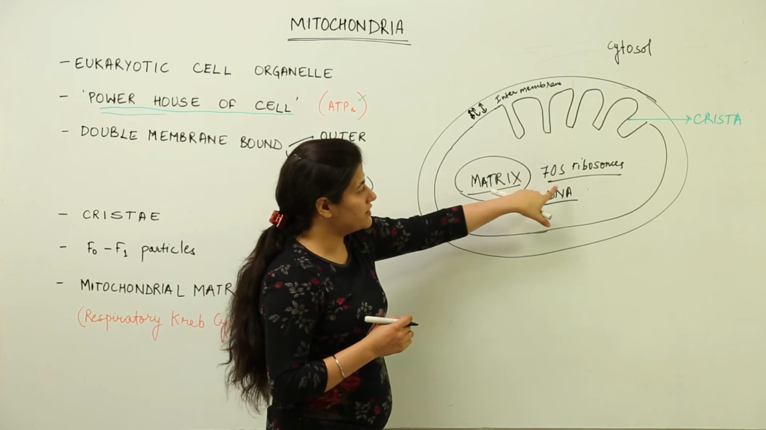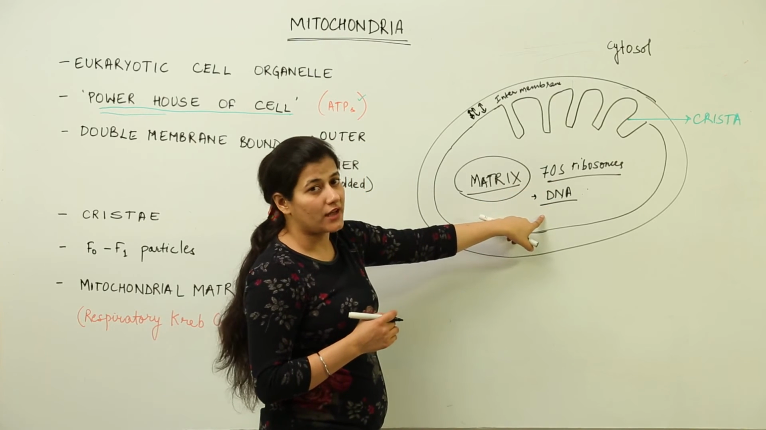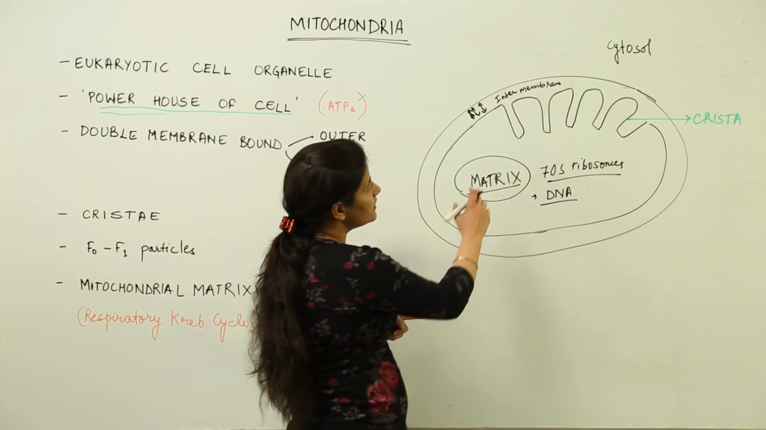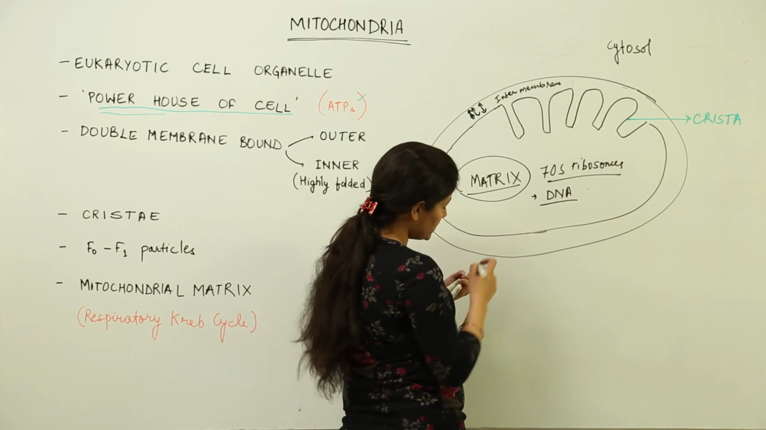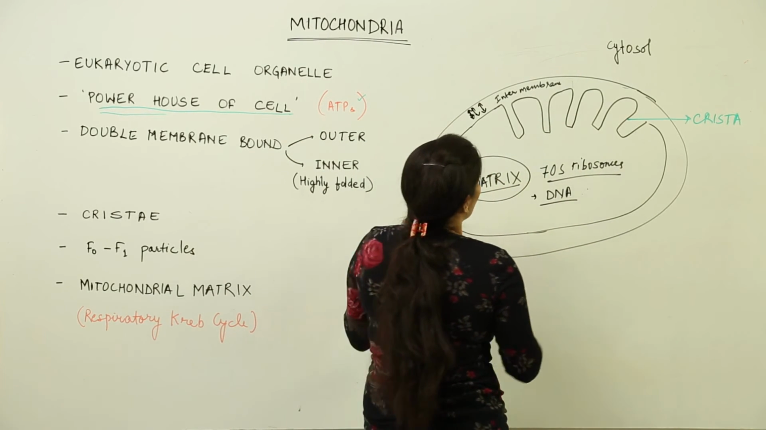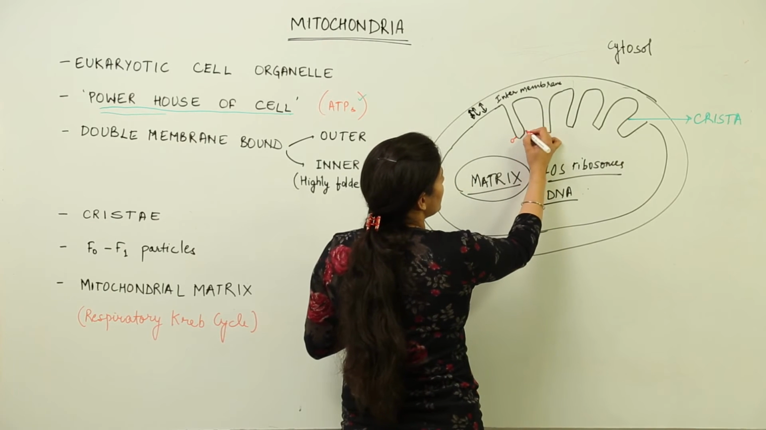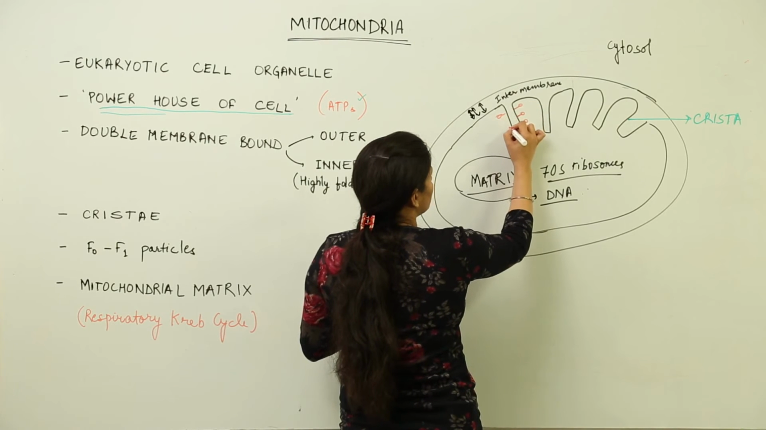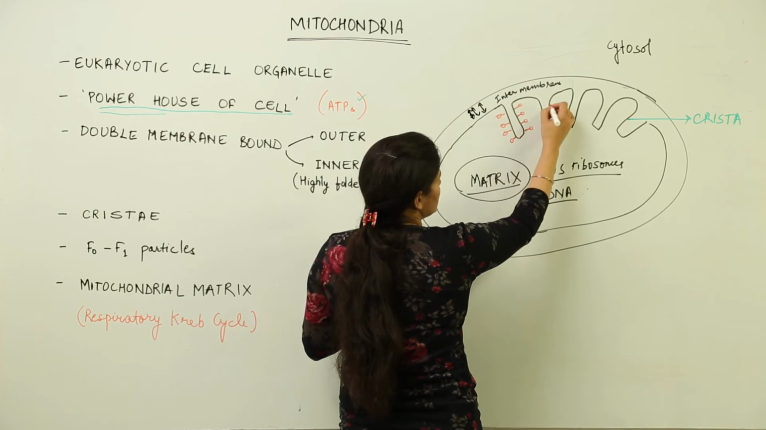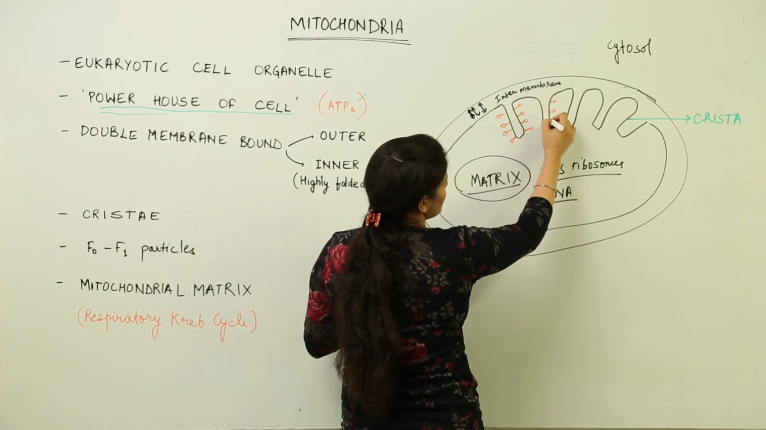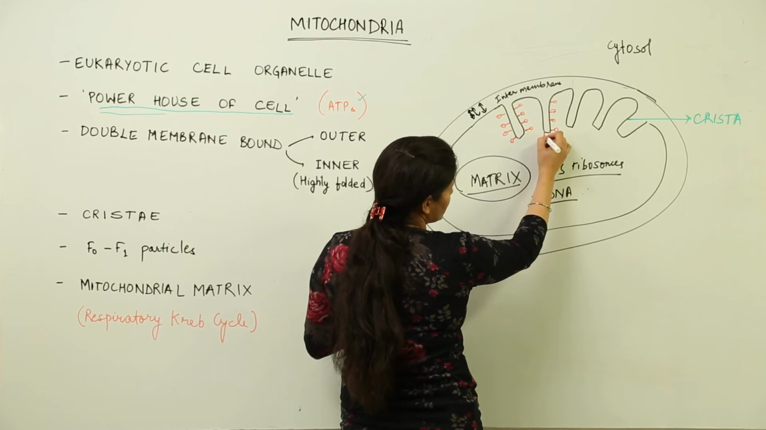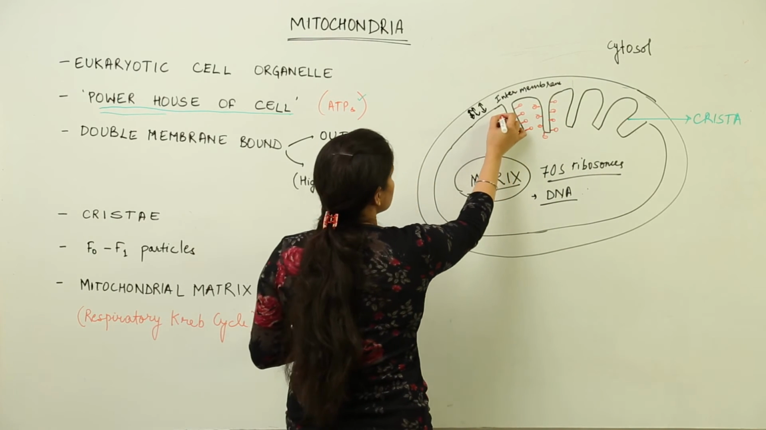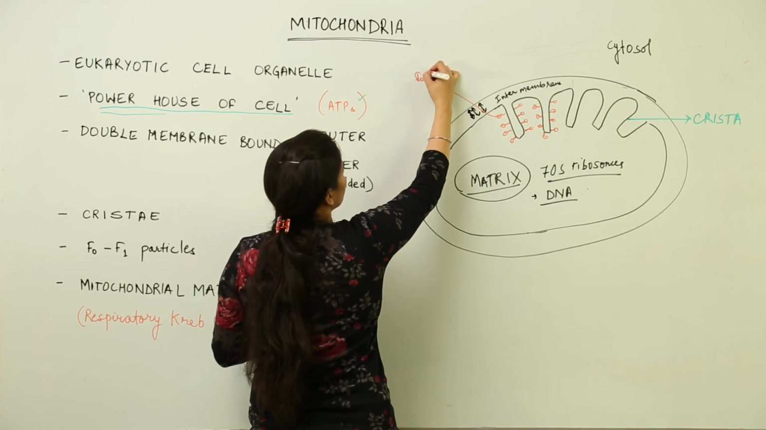So the matrix is having 70S ribosomes, DNA, it is having a few calcium phosphate granules which would be in lot of abundance, and this inner membrane in foldings crista would have F0 and F1 particles, numerous such particles over here. Now these are not like any particles, as we say, dust particles or something. These are complex enzymatic machineries. We term it as F0, F1.